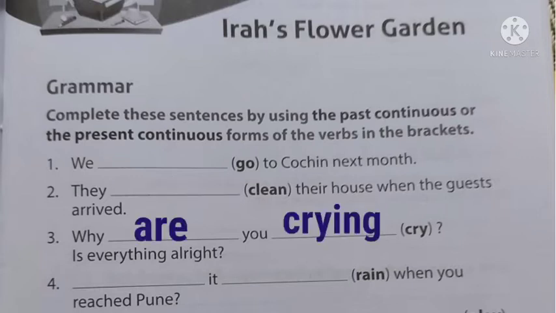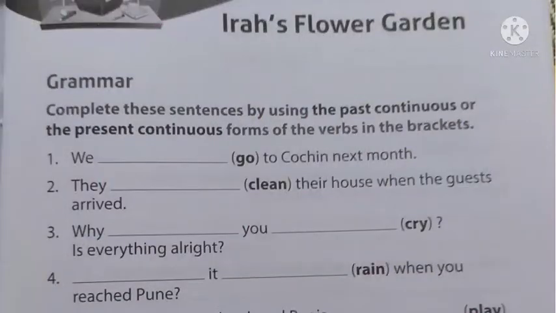Third one. Why dash you dash, and in the bracket the verb is cry. Is everything all right? Why are you crying? That's how the sentence goes. Here we have made use of present continuous tense because that action is still going on. That particular person is still crying. That's why it is in present continuous tense. Look at the fourth one, children. Dash it dash, in the bracket it is rain, when you reached Pune. Here, the word reached shows that it's already a past action. So we have to use was it raining. Was it raining when you reached Pune?